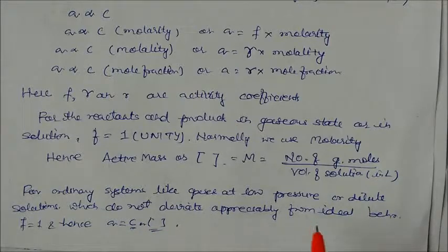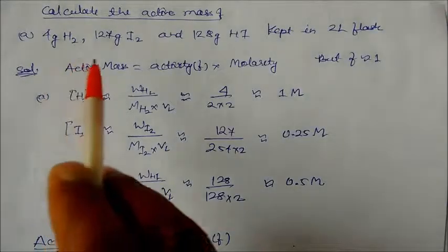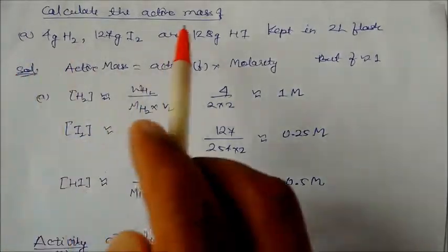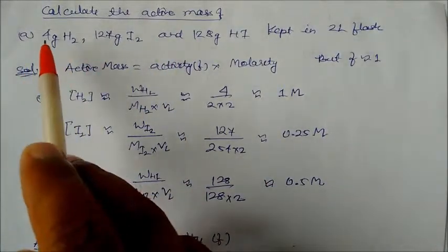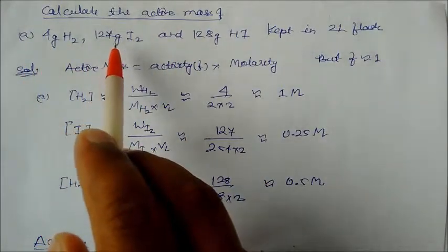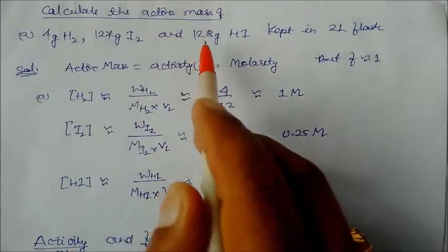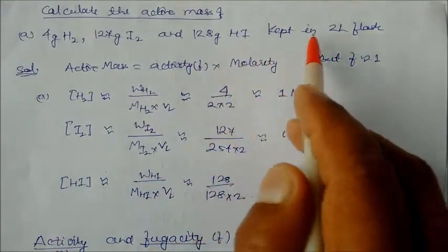Concentration here means the gas should be at low pressure, and the solutions are dilute. Calculate the active mass of 4 gram hydrogen, 127 gram of iodine and 128 gram of hydrogen iodide kept in a 2 liter flask.